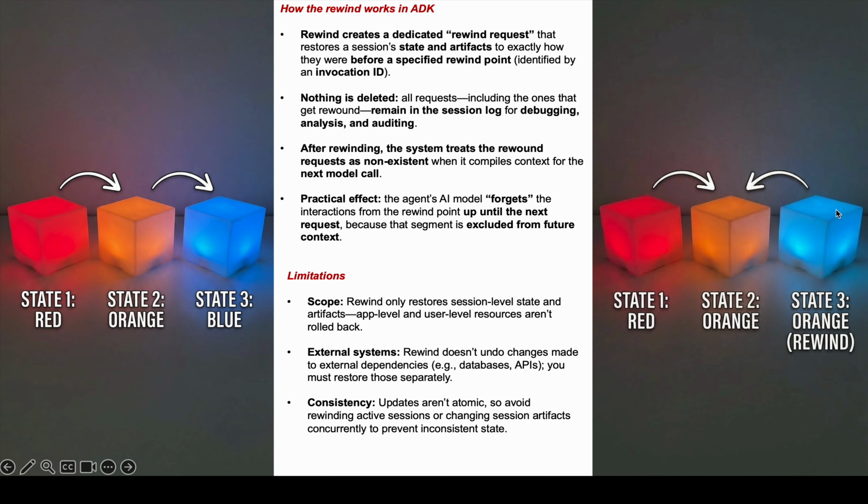So I can say I want to rewind this flow from state 3 to state 2, so that this part will be completely ignored now and I can start from state 2 again.